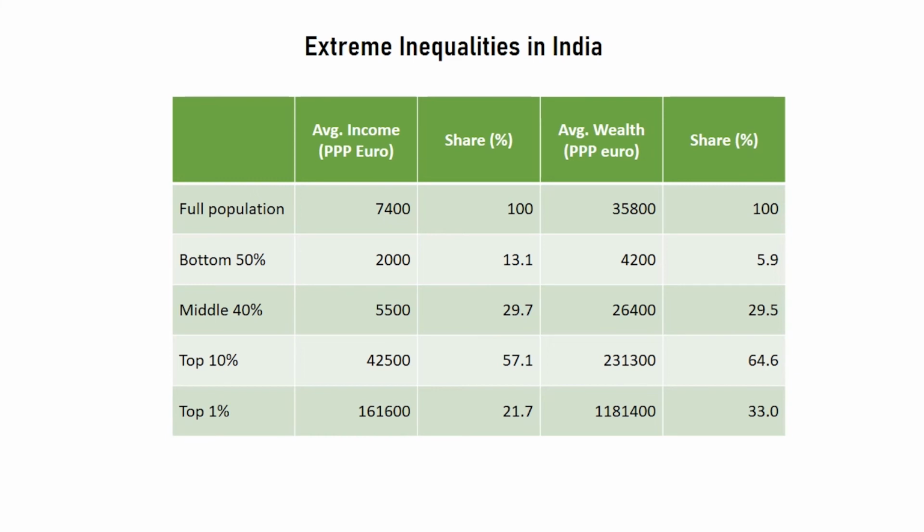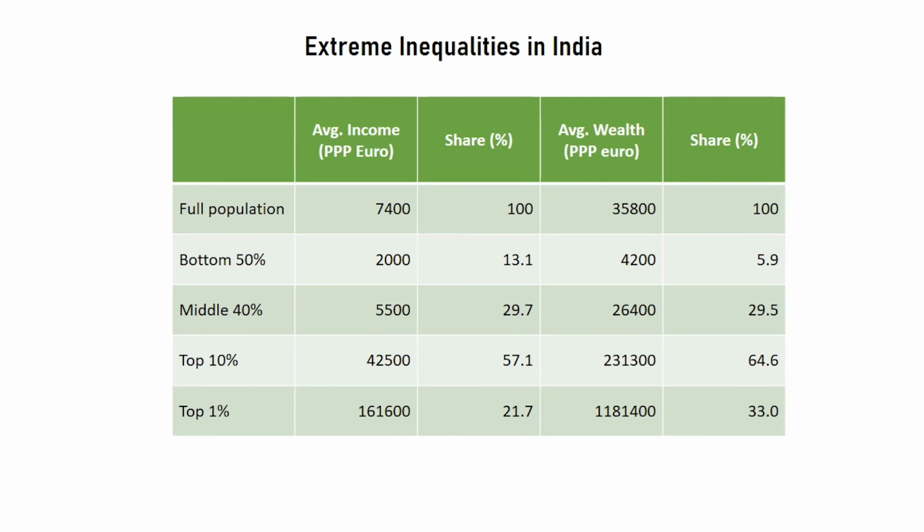Here we have calculated the average income in euros, and it is based on purchasing power parity. For the full population, the average income is around 7,400 euros. In this, the top 10 percentage income is 42,500 euros, which is around 57 percentage. And here you can see the contribution by the top 1 percentage of the national share is 21 percentage, followed by the middle income category at 29.7 percentage, and the bottom which has only 13.1 percentage.